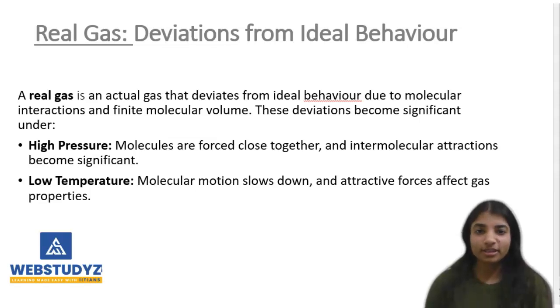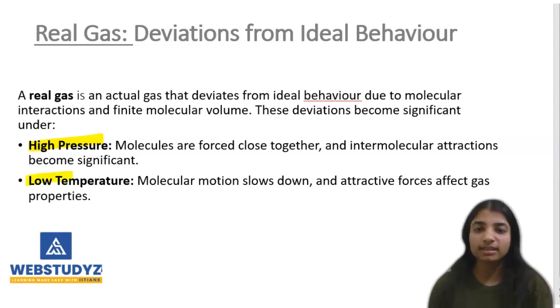Now we are going to discuss the real gas. A real gas is basically called a deviation from the ideal behavior. In reality, gases do not always follow the ideal gas law, or basically they do not always behave ideally, especially under extreme conditions. A real gas exhibits deviation from ideal gas behavior due to some properties, and these properties are high pressure. Molecules are forced close together, increasing intermolecular attraction.